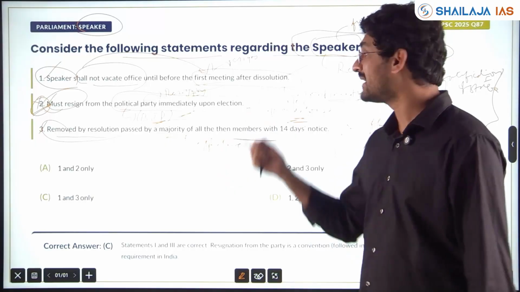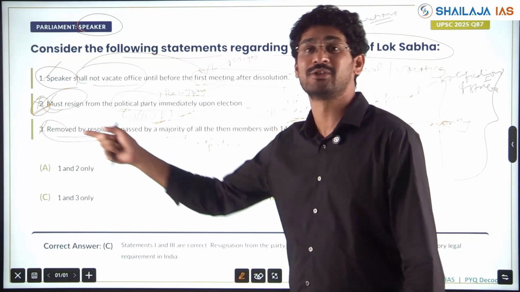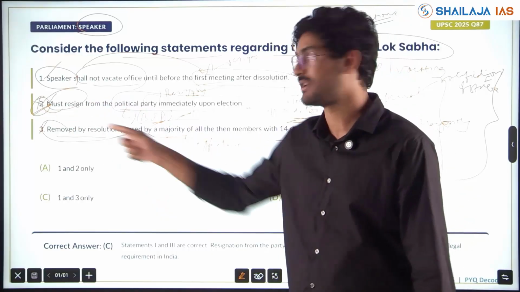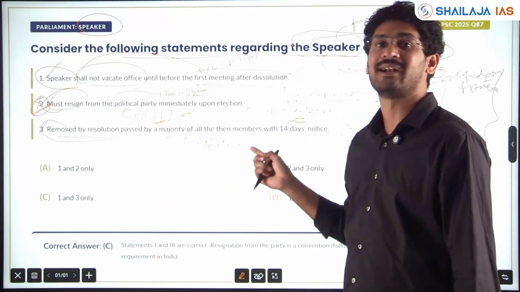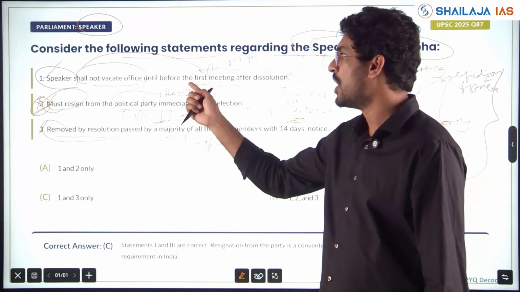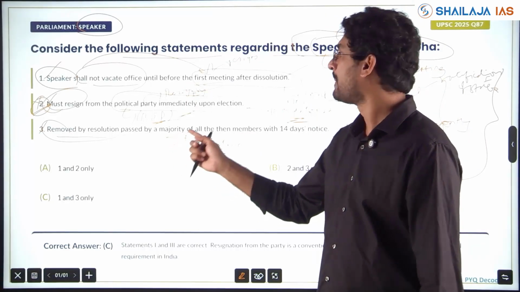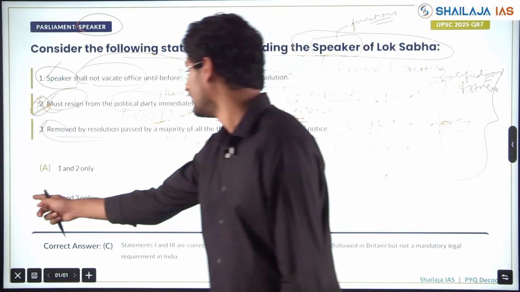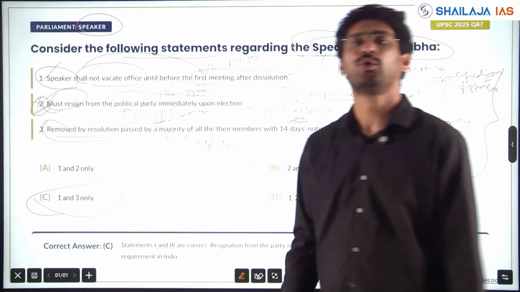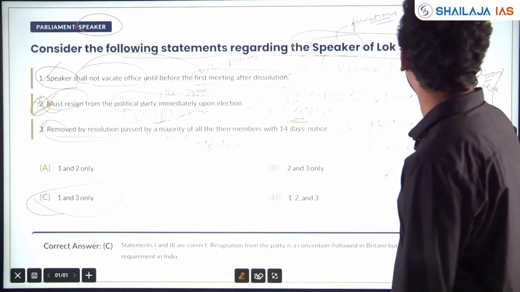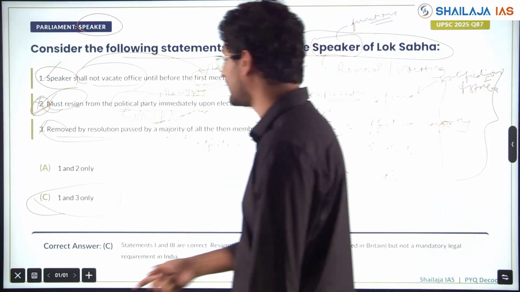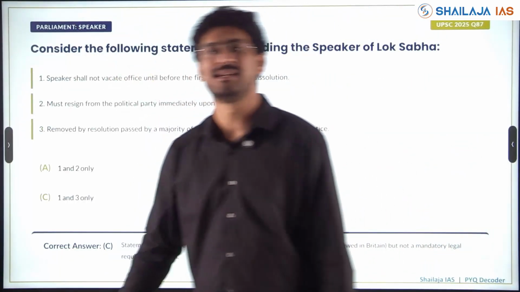If you understand the traps instead of focusing on "must", "should not", those extreme words, instead of going blindly with extreme words, it's about how traps are set. Understanding that, you will be able to answer. So 1 is right, 3 is right, 2 is wrong. Answer is 1 and 3. This is the 2025 question 87 in Set A of the UPSC 2025 GS paper.